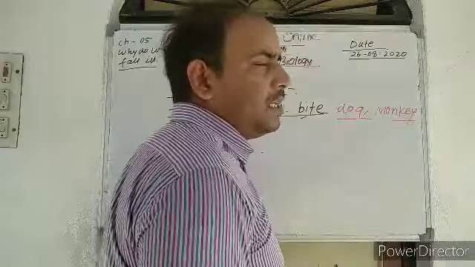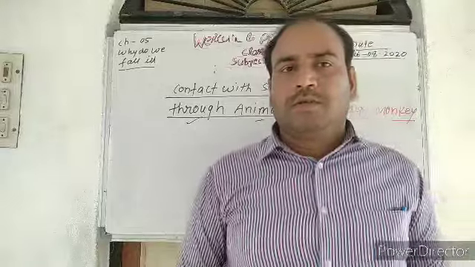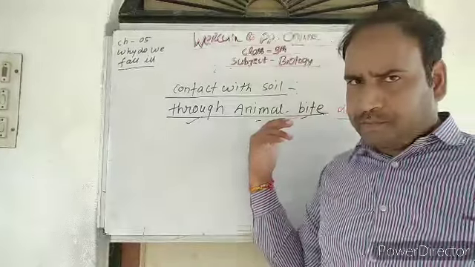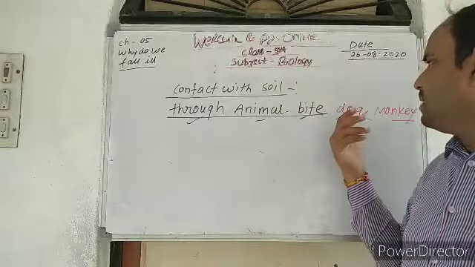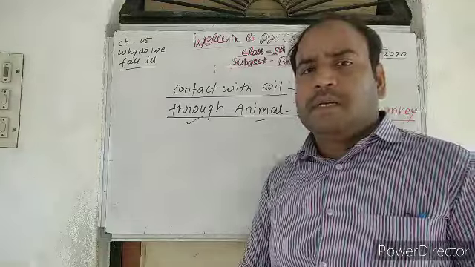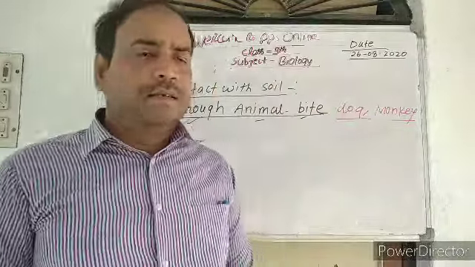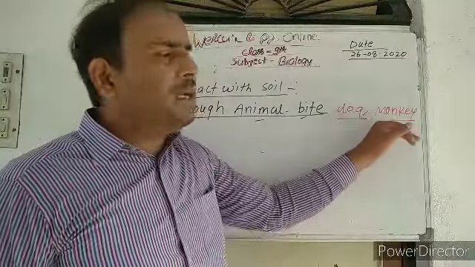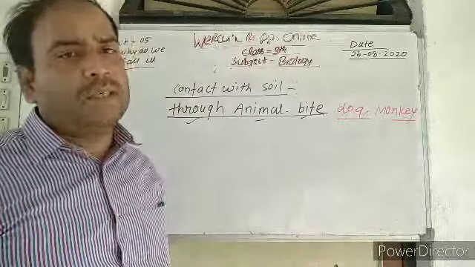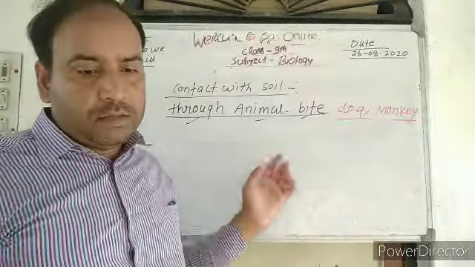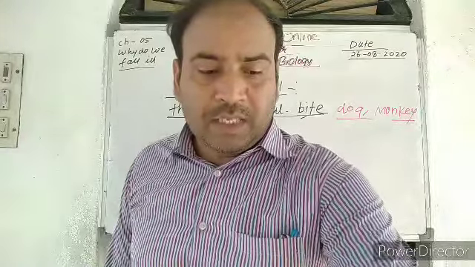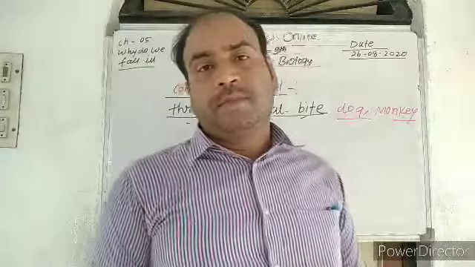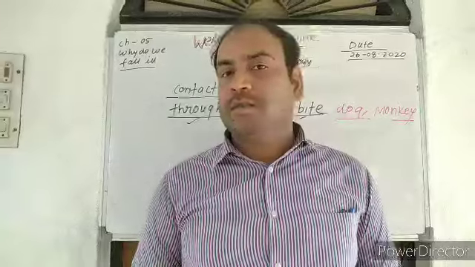Dog and monkey, in case of that, rabies is found. If these types of animals attack any healthy person and bite, then due to the biting of the dog or monkey, the rabies virus can enter our body. That is also a part of contact. Through animal bites, and also through the placenta, I have told you, disease can be transmitted from mother to her baby.